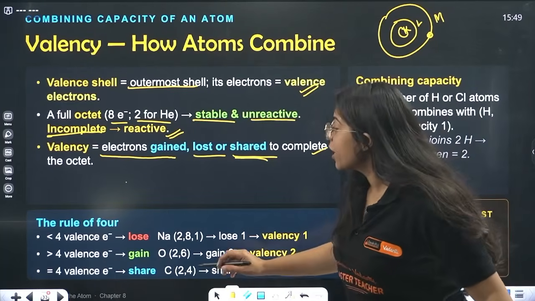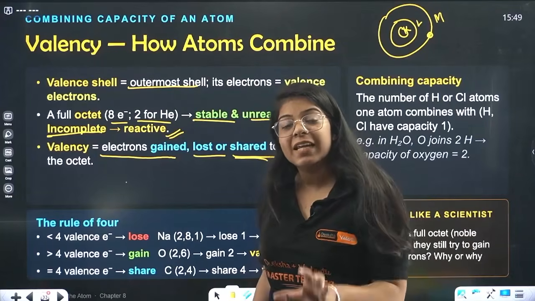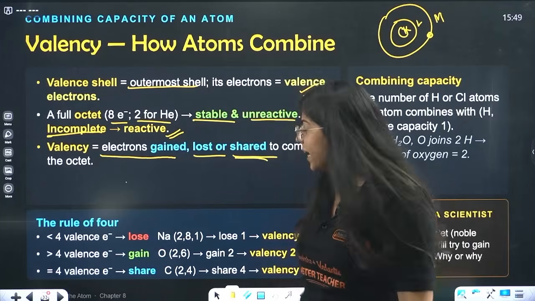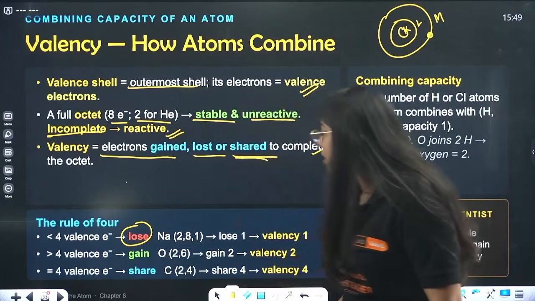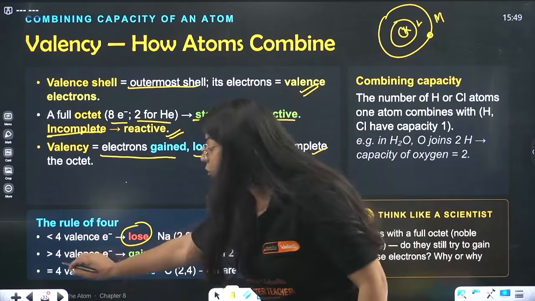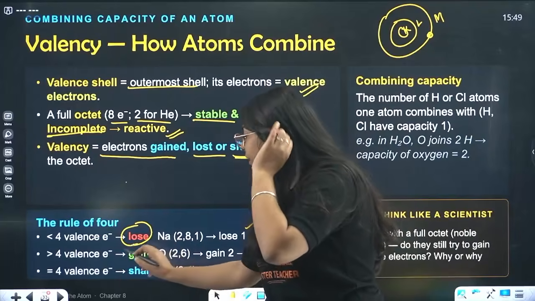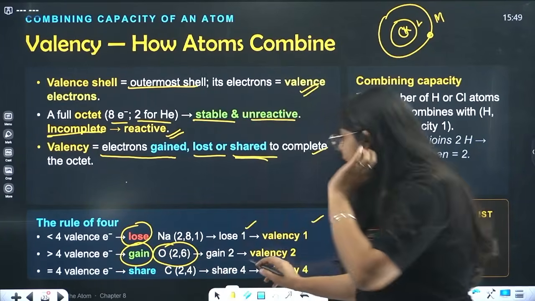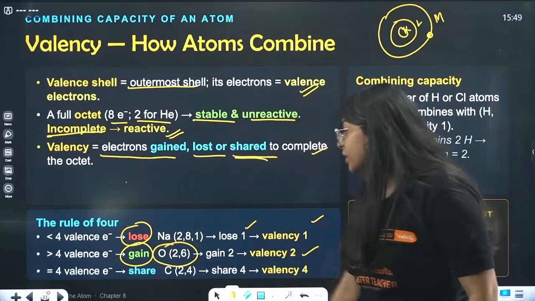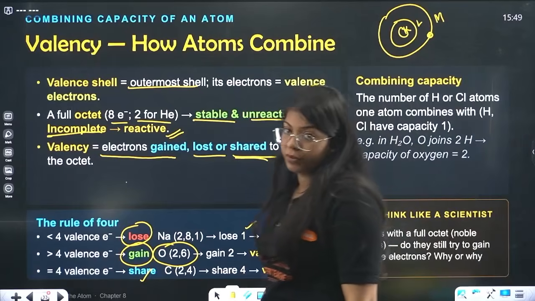Okay, so if the valence electrons are less than 4, 1, 2, 3, it's easier for them to lose electrons. Like sodium, it will lose 1 electron, valency is 1. With more than 4 electrons, 5, 6, 7, it is easier to gain electrons, so it will gain electrons. Just like oxygen, it gains 2 electrons, valency is 2. Carbon, which has equal to 4 electrons, will share the electrons, and its valency is 4, right?